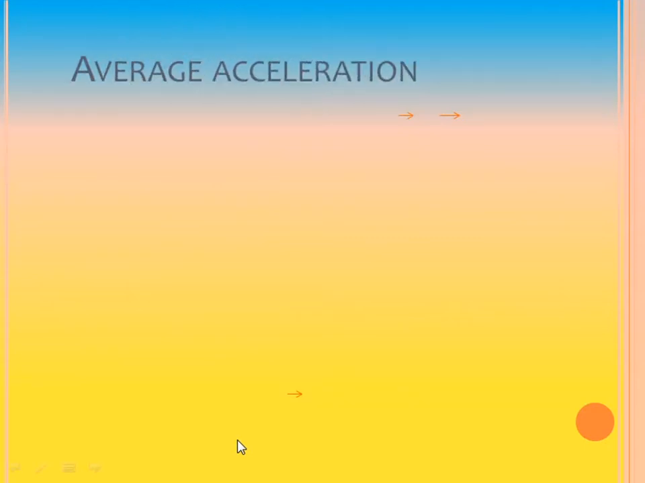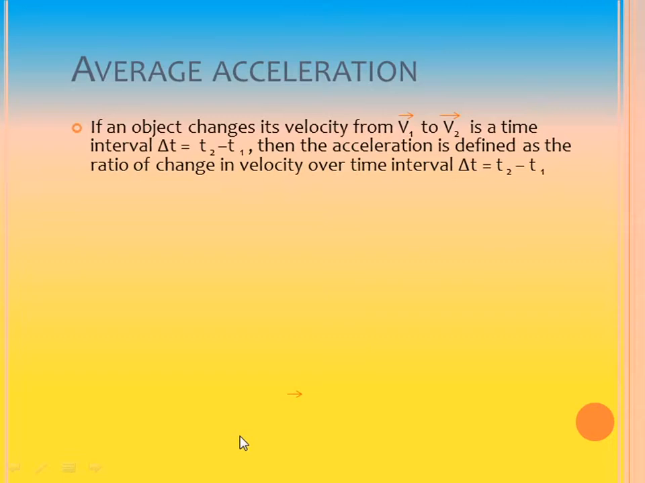Now let us learn about average acceleration. What is an average acceleration? If an object changes its velocity from the value of v1 vector to v2 vector in a time interval delta t, which is expressed as t2 minus t1, then the acceleration is defined as the ratio of change in velocity over time interval delta t.